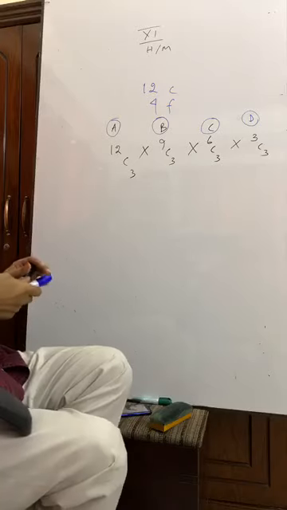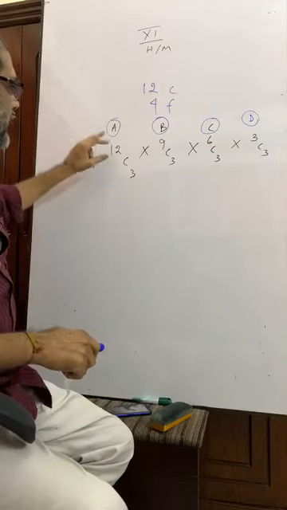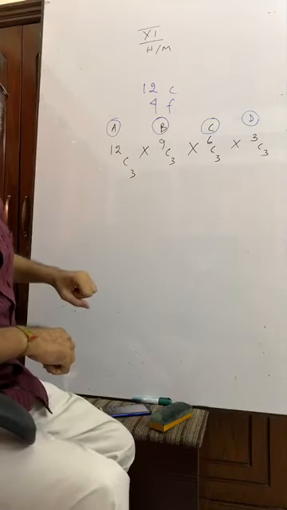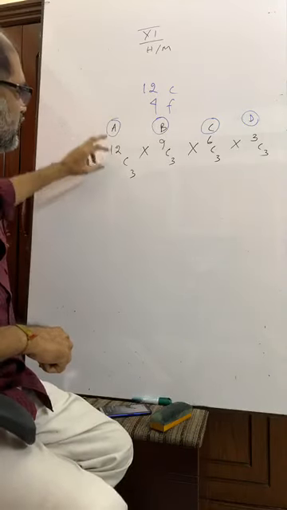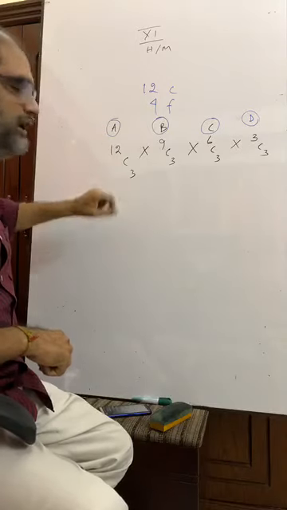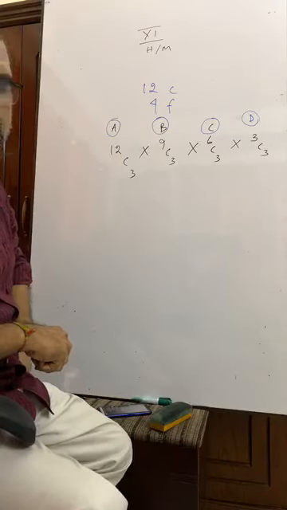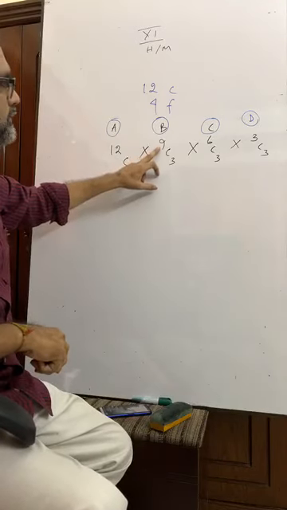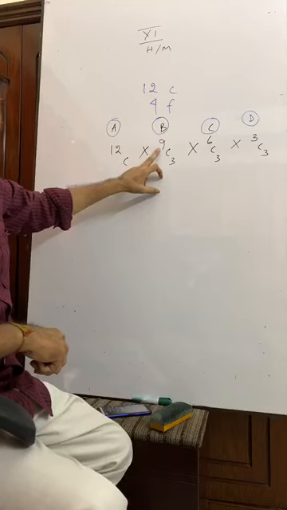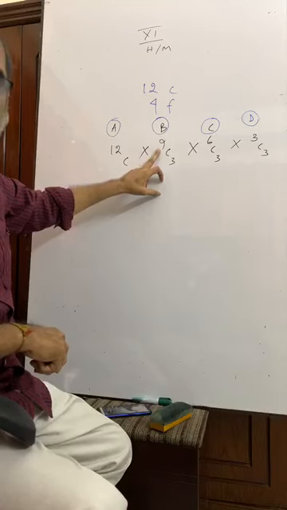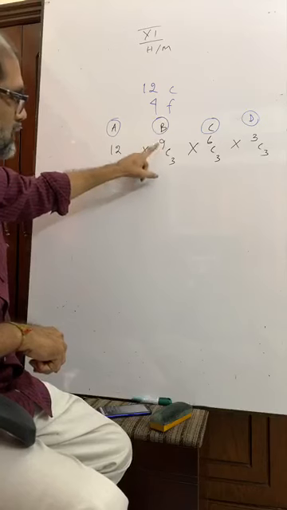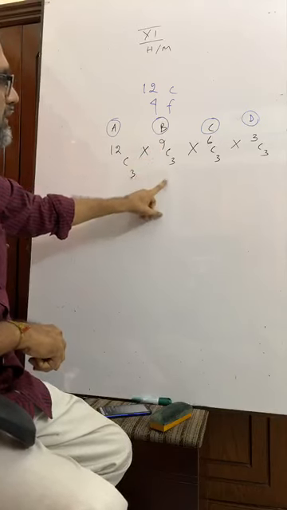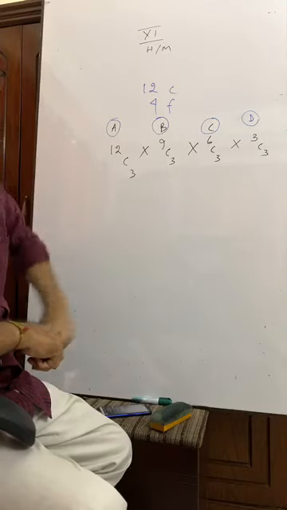You can give your friend A chocolates in 12C3 ways. Okay? Now you will be left with 9 chocolates. Out of 9 chocolates, you have to give 3 chocolates. That can be given in 9C3 ways.